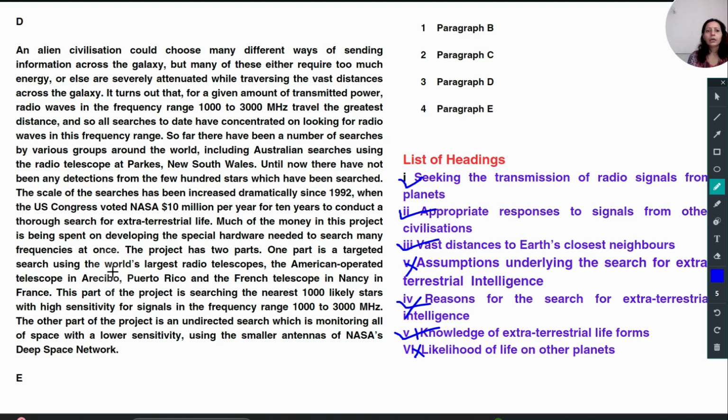Okay, so I will not be reading too much here. Of course, by reading these so many lines, I can come out with the first number. I will just mark it here, first number. Okay, so this also is gone. Now for D, we have put first number. Now coming to the next, E paragraph.